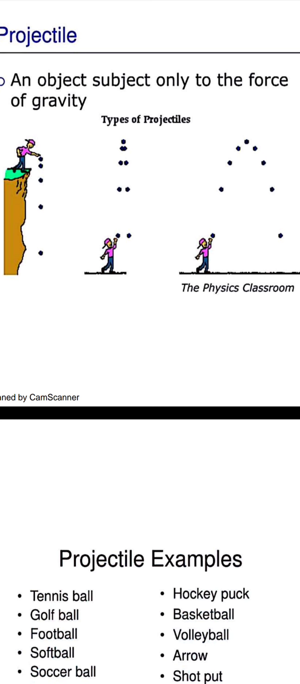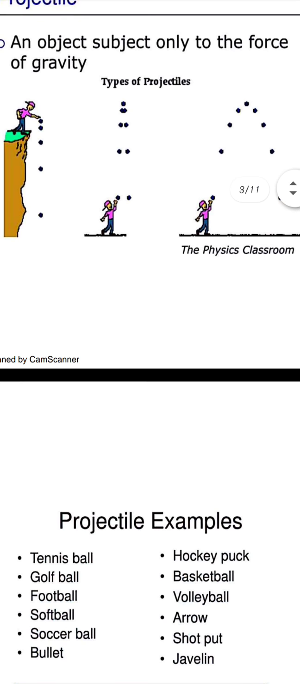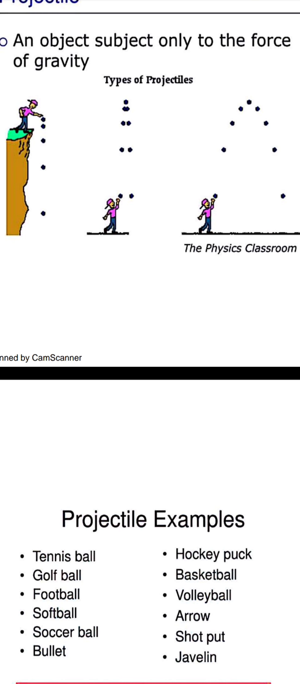And this coming down body will also be influenced by gravity itself. So whenever an object is subjected only to the force of gravity, or the gravitational force is the only force acting on that object, it is said to be in projectile motion.